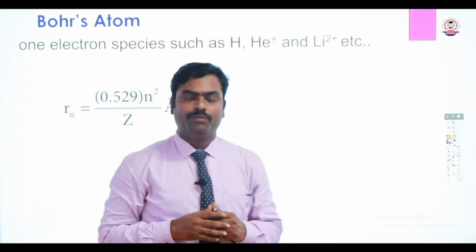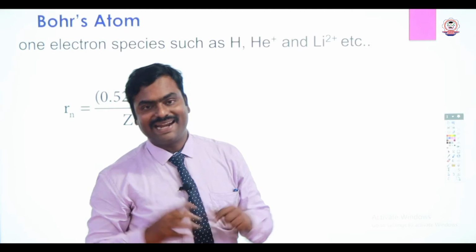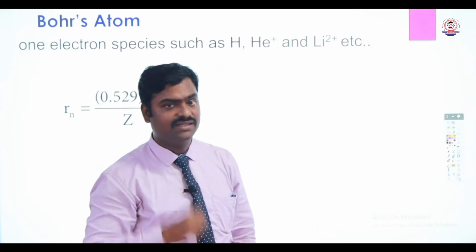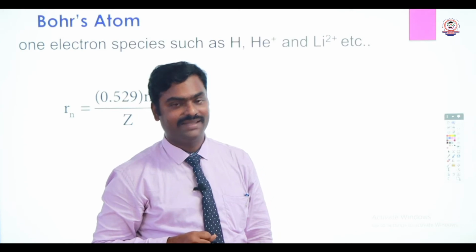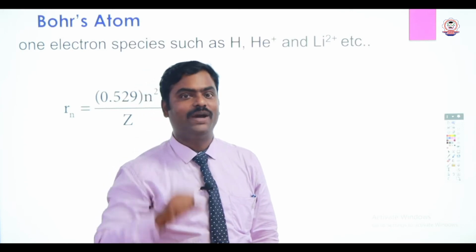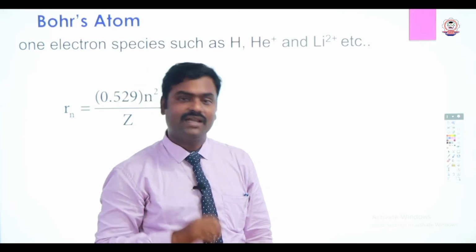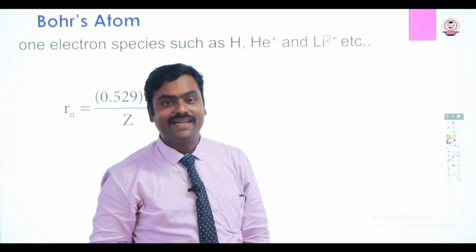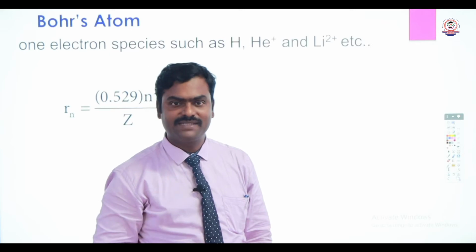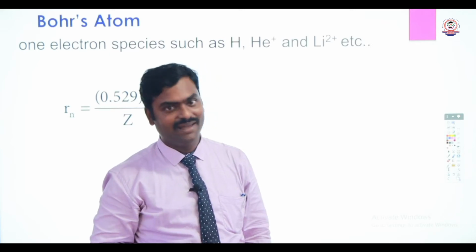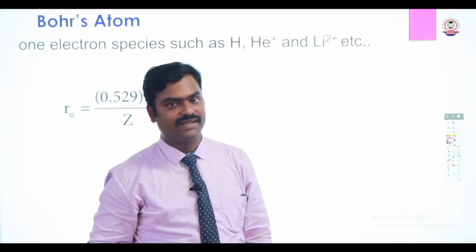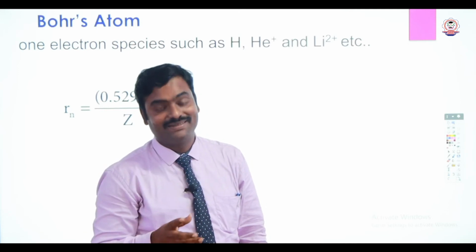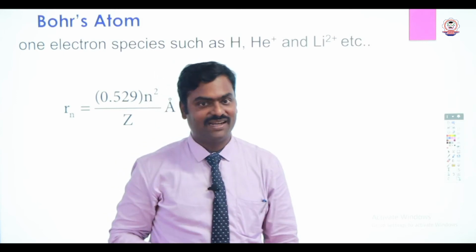Bohr's atomic model can explain one-electron species like hydrogen. In hydrogen, how many electrons are available? Yes, very good. Only one electron. Likewise, there are some other ions also having one electron: helium plus, lithium 2 plus, beryllium 3 plus. See, in helium, 2 electrons are there. It can lose one electron to attain helium plus. Then it contains only one electron.